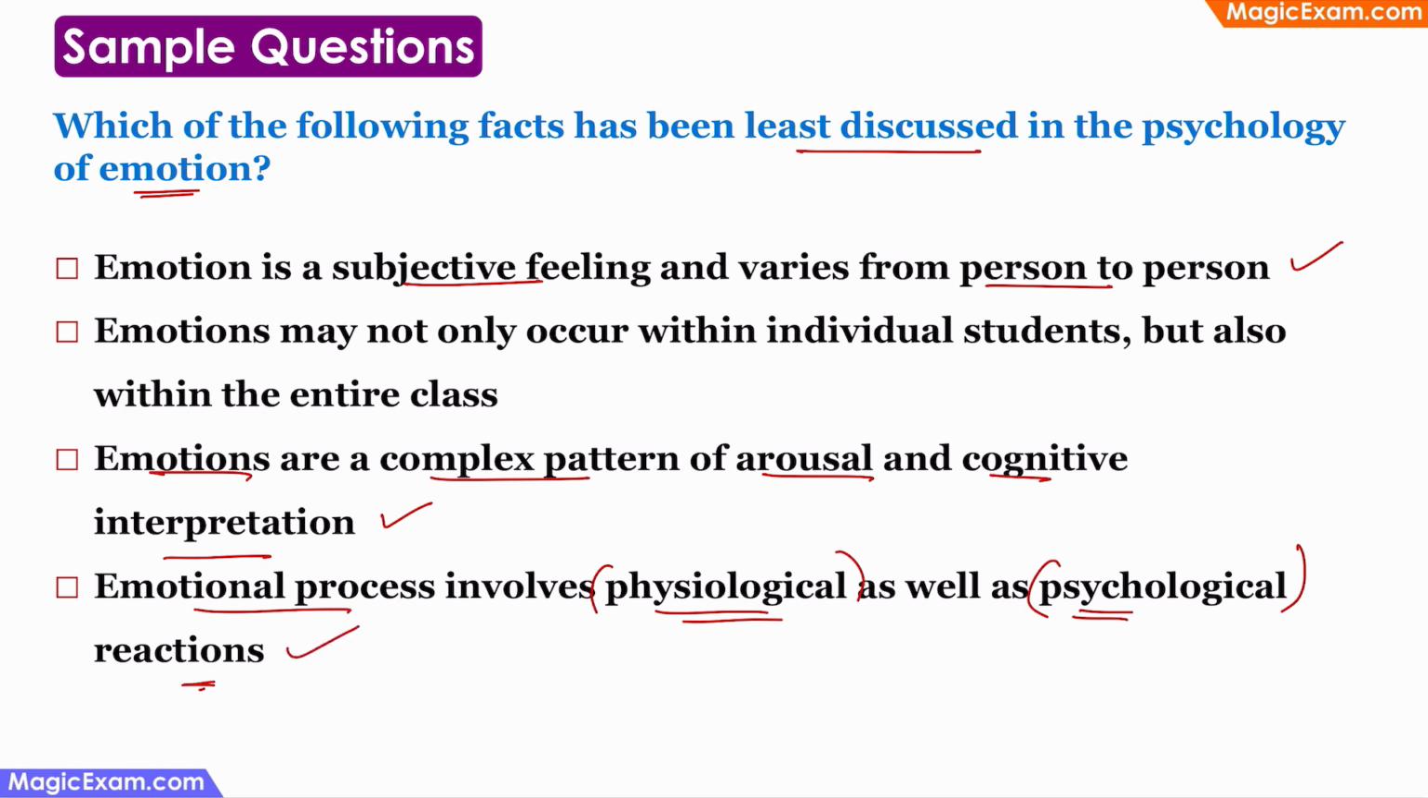Now options 1 and options 3 and options 4 are all talking about emotions at an individual level. If you look at option 2, it says that emotions may not only occur within individual students but also within the entire class. So group emotions is something that is not studied extensively, has not been discussed much in many of the textbooks. Therefore, option 2 is the fact which has been least discussed in psychology of emotion.